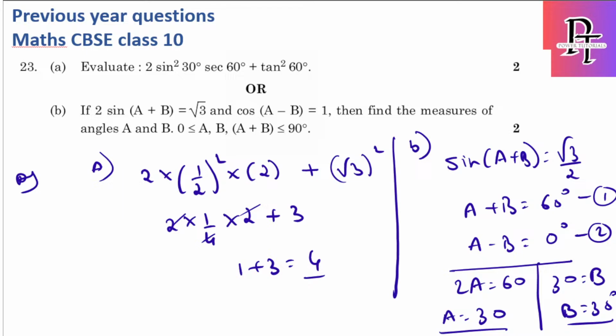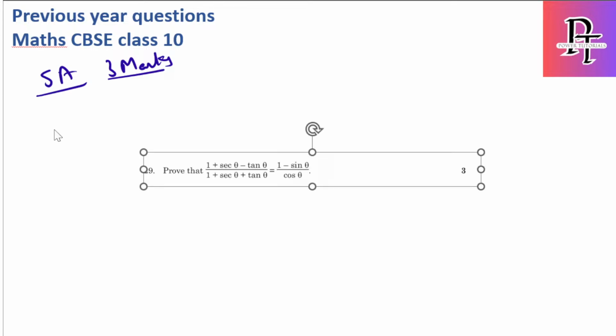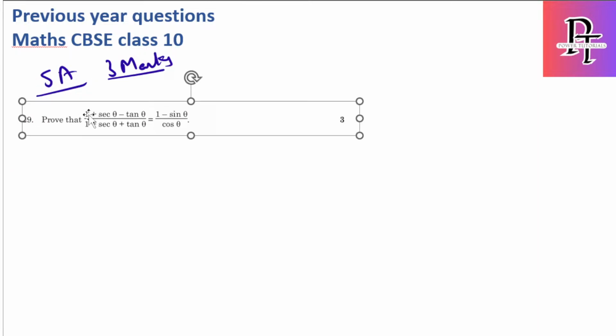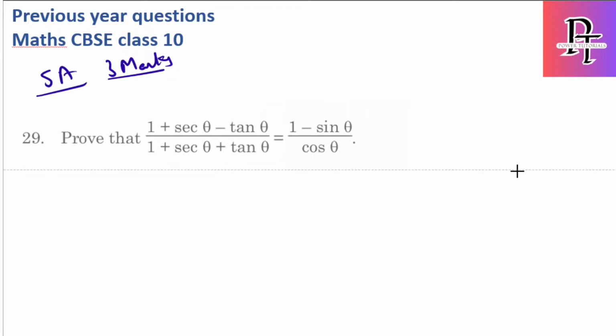Okay. Next, now let's start with short answer questions, that is 3 marks questions. We'll see if anything is there. Yes, we have one 3 marks question in the same paper itself. Most of the 3 marks questions will be prove-the-type questions, where you have LHS and RHS to prove. For any prove-the-type question, I always suggest you convert any trigonometric identity into sine and cos, solve it, get the final value for LHS, and make sure the same comes in the RHS.